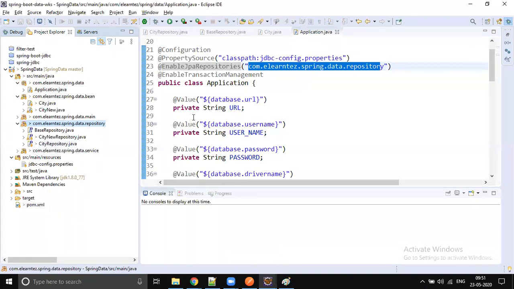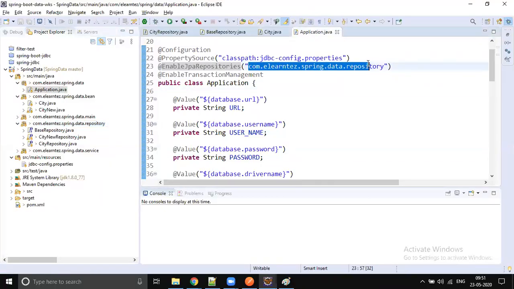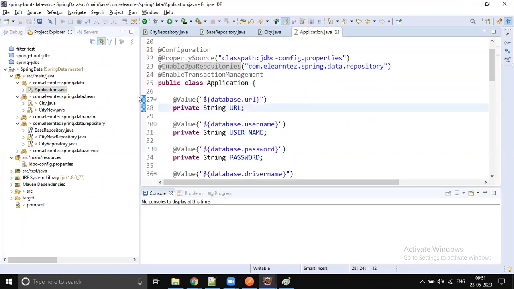The repository interfaces are available in that package, so that package you need to specify. Explicitly you need to enable repositories. But if it is Spring Boot, you no need to do that. The JPA repositories will be automatically enabled by Spring Boot. So Spring Boot looks comfortable comparatively. It's very less code. Once we jump into the mobile service, we will see.